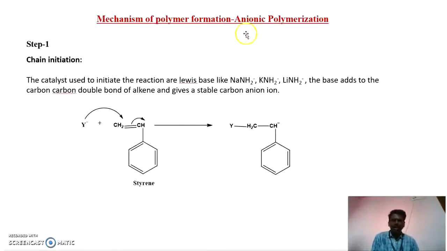Next is the anionic polymerization reaction. In this anionic polymerization reaction we use bases, mostly sodamide, potassium amide and lithium amide, as the anionic source. The negative charge on this anion shifts this bond to this carbon and makes the carbanion. So here this is called a carbanion. That means any molecule which holds a negative charge is called a carbanion. Here also the negative charge is stabilized by delocalization. That means this negative charge is delocalized throughout this benzene ring and makes this anion available for further reaction.